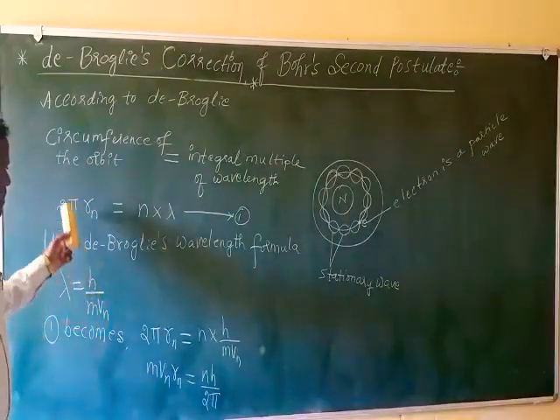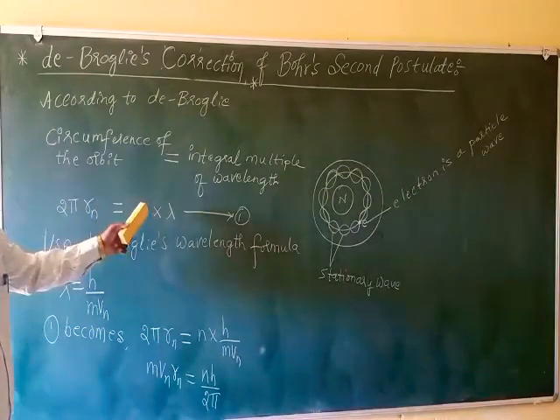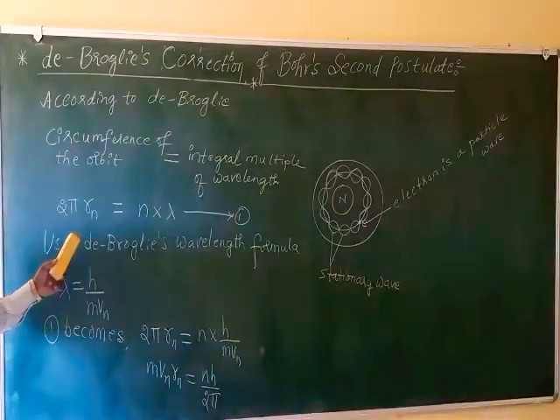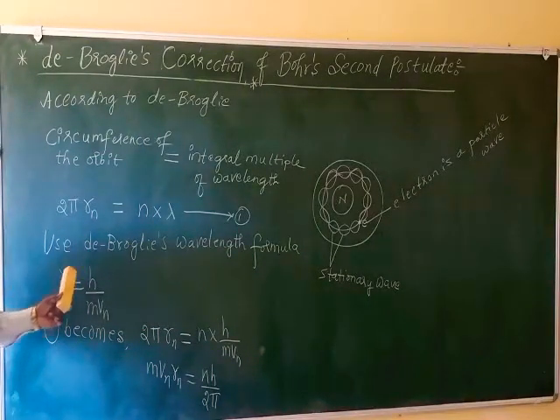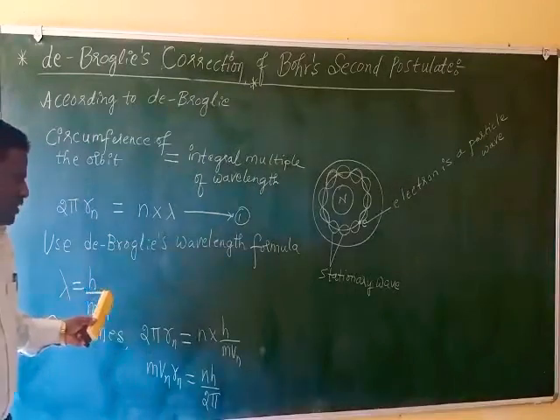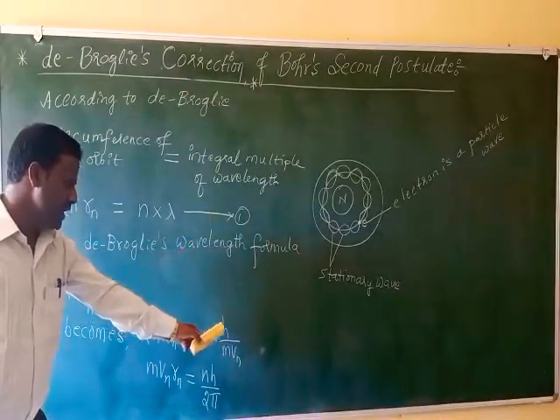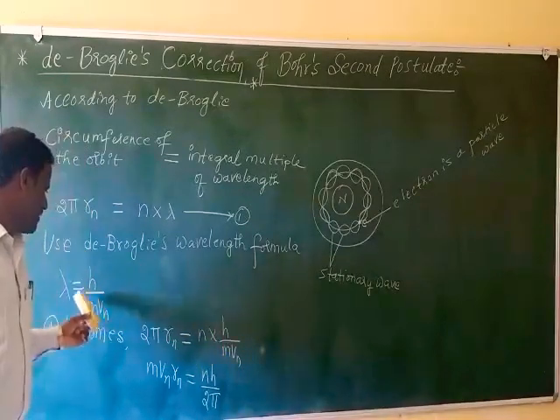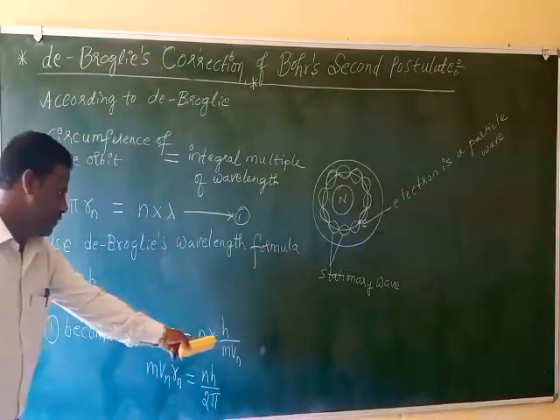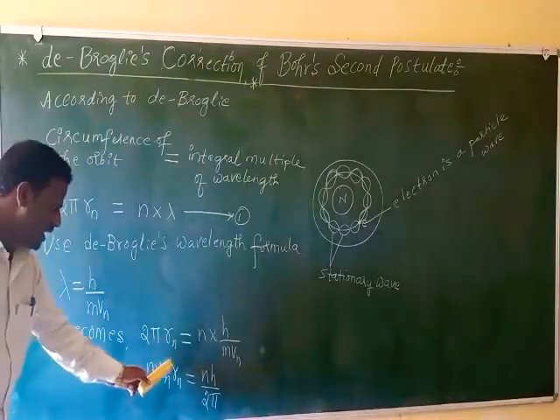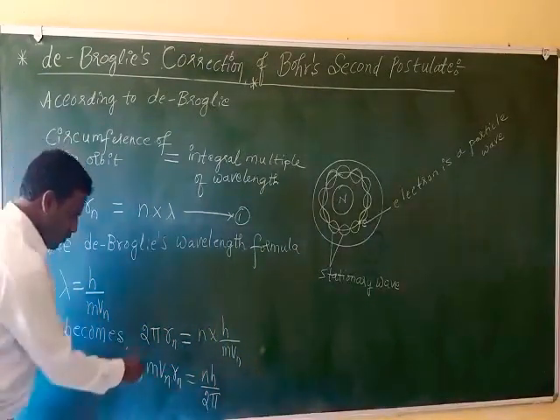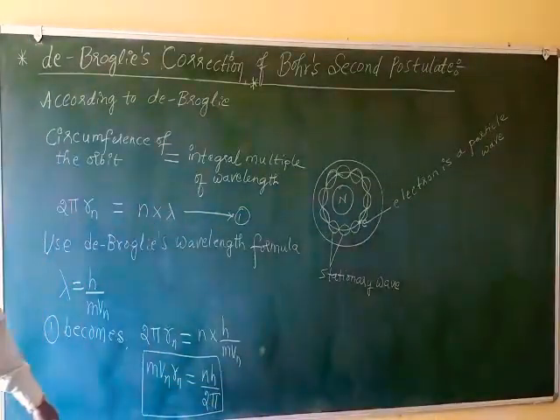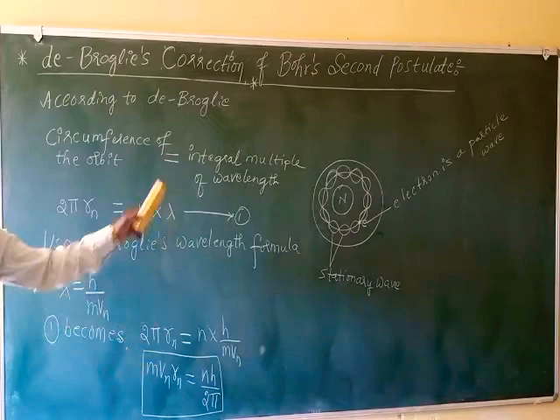See, first we considered the circumference equals an integral multiple of wavelength, right? So using de Broglie's wavelength formula, lambda equals h by mvn, substitute the lambda value in equation number 1, n into h by mvn. So bring mvn to the LHS side. Mvn rn equals nh by 2 pi. So this was the second postulate of Bohr's atom model.